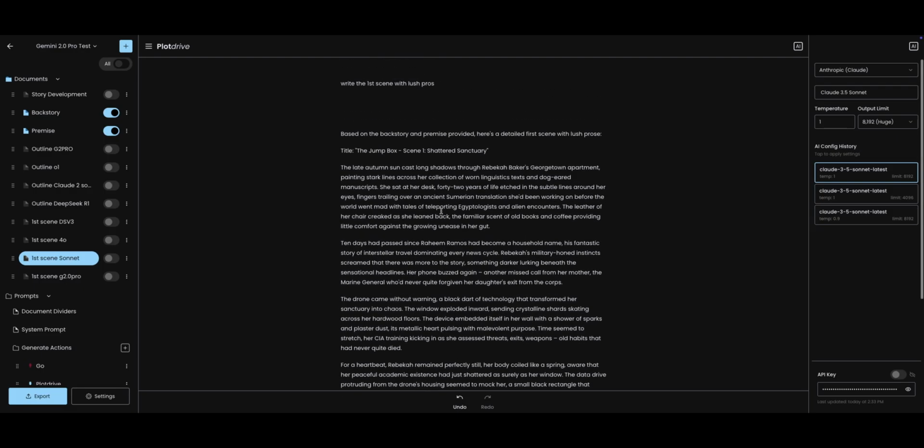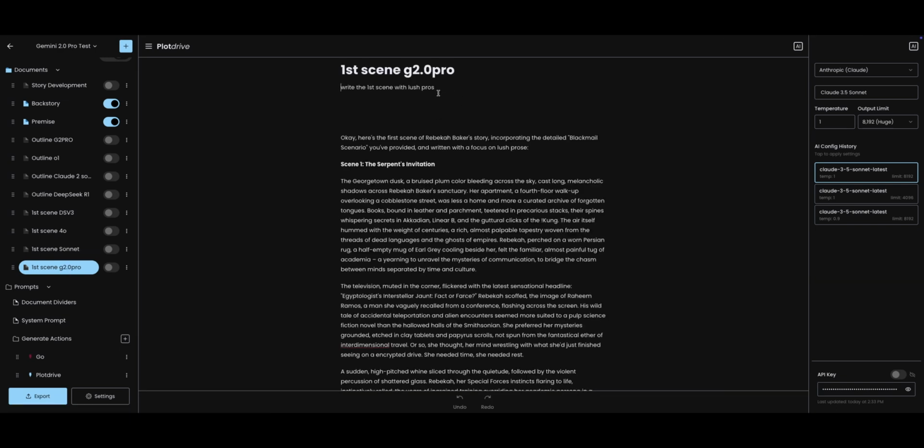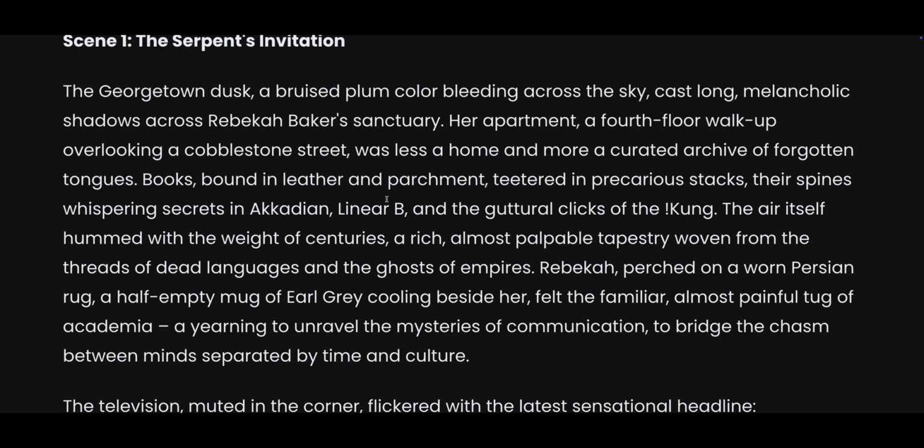So far, a lot of AI-isms, but solid writing. Last but not least, we're going to see how well Gemini 2.0 Pro does.